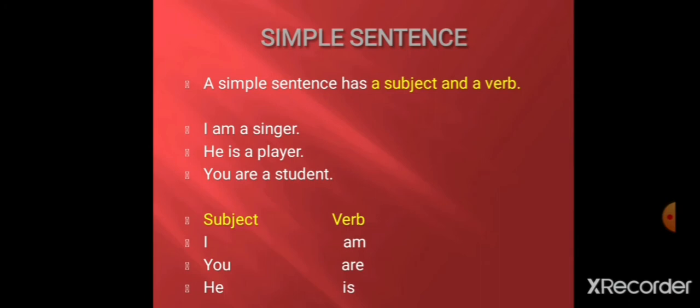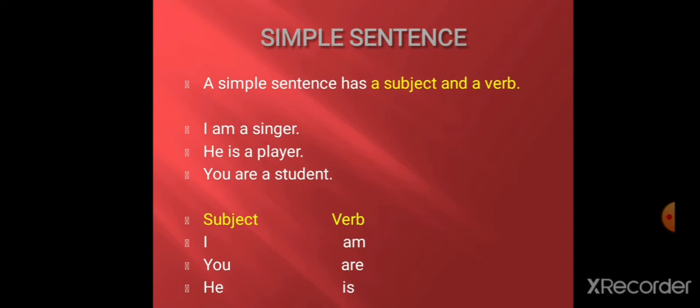Now students, before we start with compound sentences, let us start with the simple ones first of all. A simple sentence has a subject and a verb. For example, I am a singer. He is a player. You are a student.